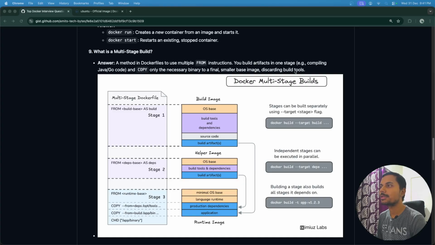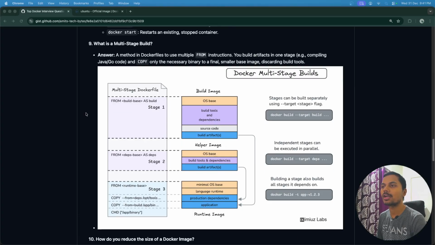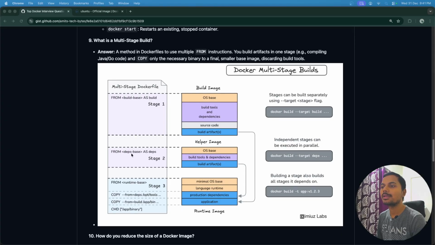So there are multiple stages, and you build an artifact in one stage, like compiling Java or .NET or Go code, and copy those artifacts from the earlier stage into the final stage. Consider we are building a .NET or Java application. In the first stage we will use a from command with the image which contains the tools to compile and build and generate the artifact. Usually a second stage is not required after the first compilation, we use the runtime image.